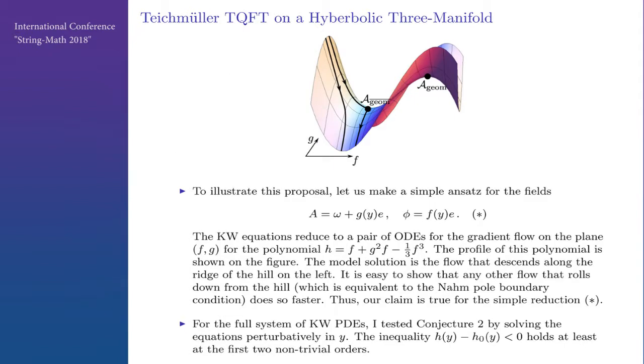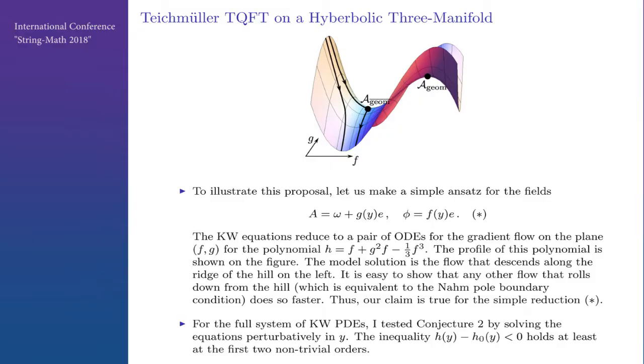So to illustrate, let's take a simple ansatz for the fields. This ansatz sees only two critical points, geometric and conjugate geometric. And this is the profile of h, which becomes a polynomial in two variables. So a Nahm pole solution means that we descend from this hill. The solution that goes along the ridge is the model solution. So what we say is that every other solution slides faster, and that can be easily proved for this ODE. And for the full system of Kapustin-Witten PDEs, I tested this conjecture by solving the equations perturbatively in y, and this inequality holds at least to the first two non-trivial orders. But I don't have a proof of the full thing.